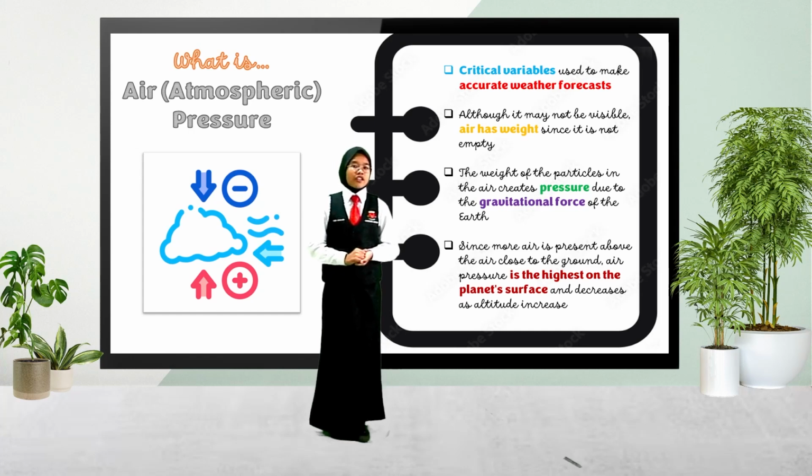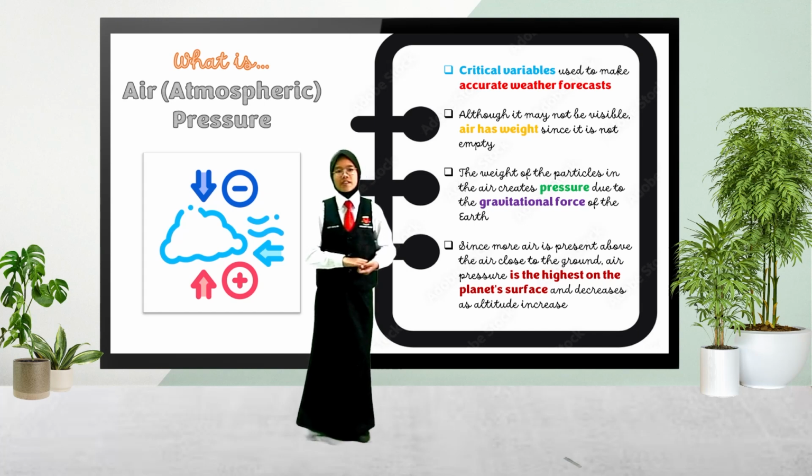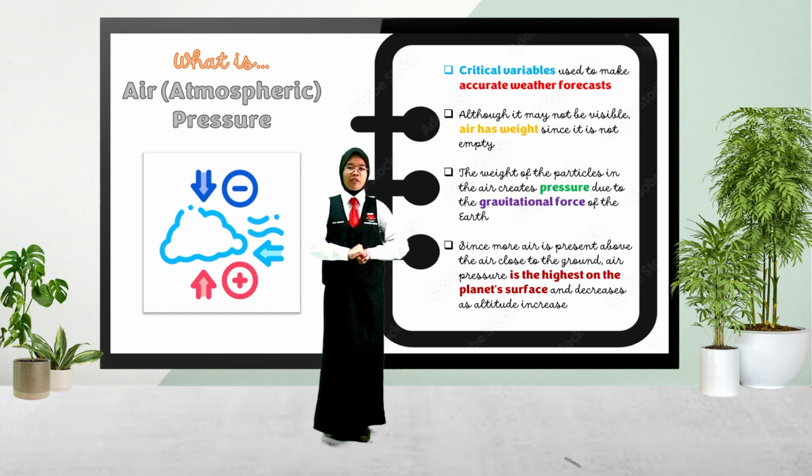Air pressure. It is also one of the critical variables used to make accurate weather forecasts. Although it may not be visible, air has weight since it is not empty. The weight of the particles in the air creates pressure due to the gravitational force of the Earth. Since more air is present above the air close to the ground, air pressure is the highest on the planet's surface and decreases as altitude increases.